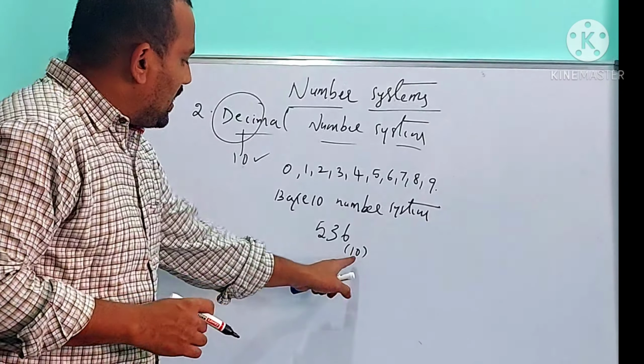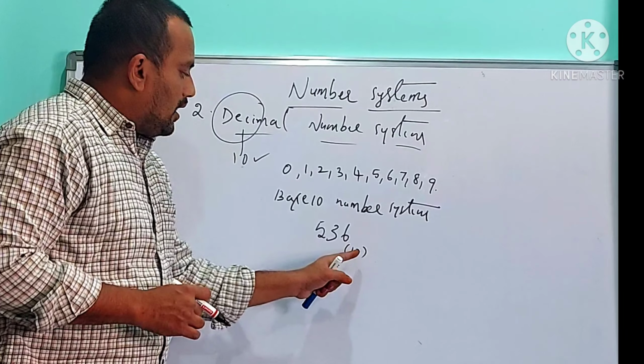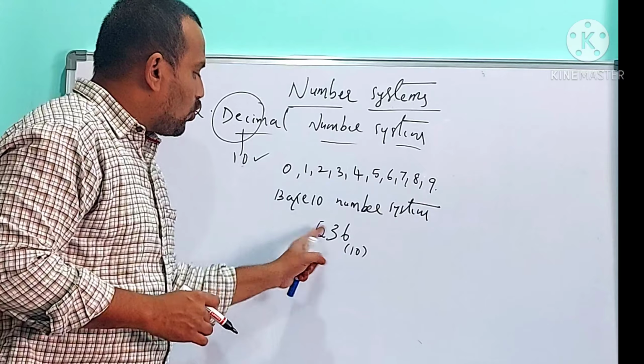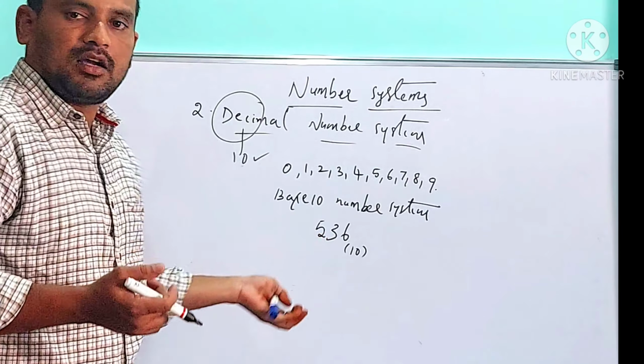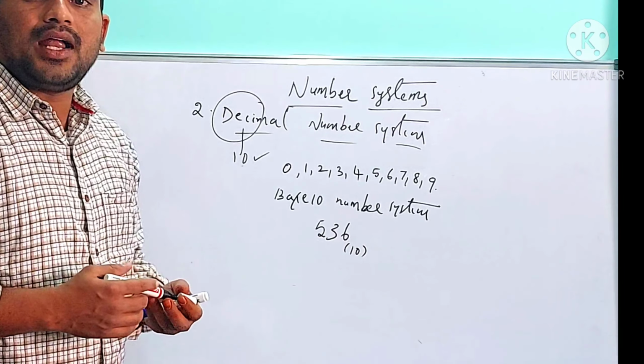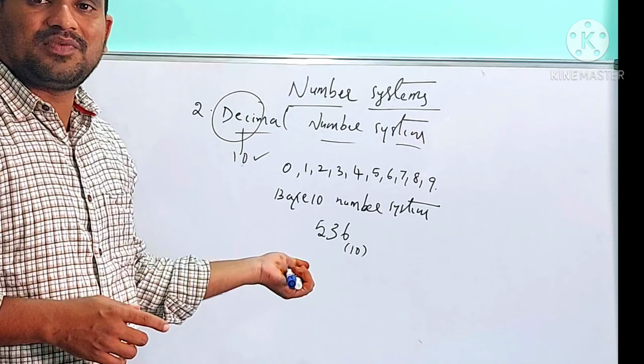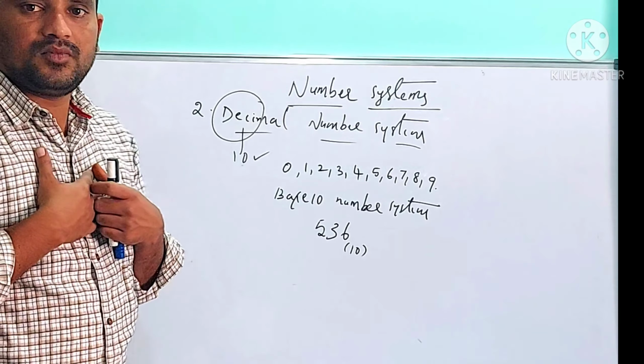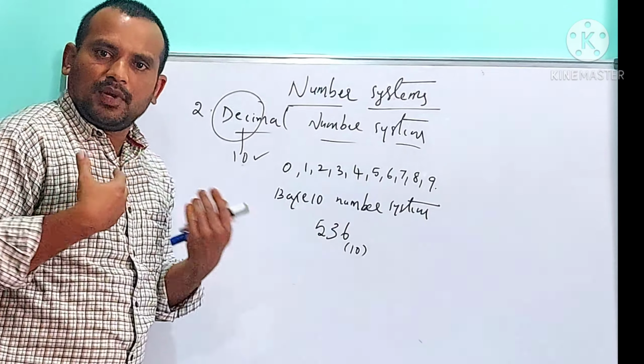So it contains base value 10, and the digits are from 0 to 9 combination. It is the best example for the decimal number system, and this number system is for human beings. Yes, we are using the decimal number system.